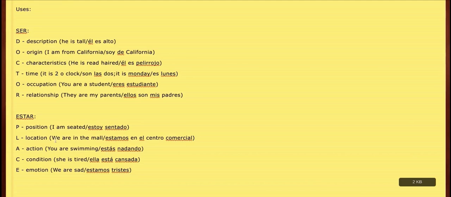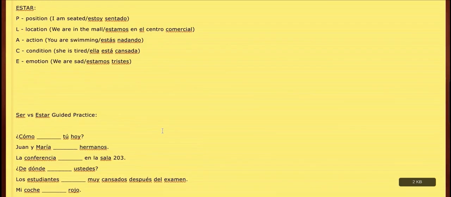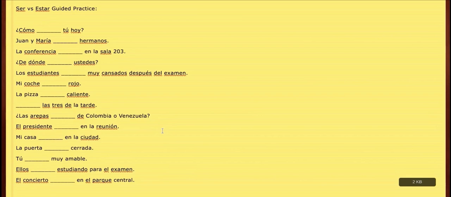And one more thing I just want to bring up, I forgot to bring this up in the last video: for location, when we're talking about where something is located, we're going to use ESTAR, but if we're talking about events, it's going to be SER. So that's important to know. If we're talking about an event, it's going to be SER, but if we're talking about just where something is located at the current moment, it's ESTAR, even if that location seems to be something permanent, like the mall is in the town. So yeah.